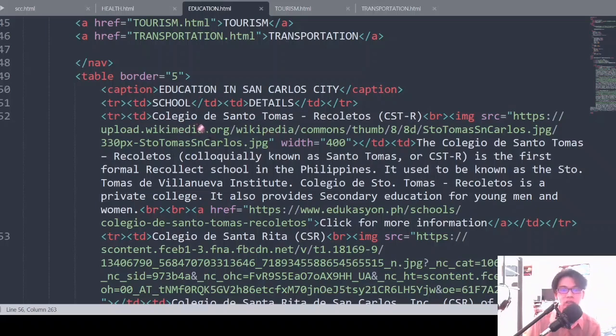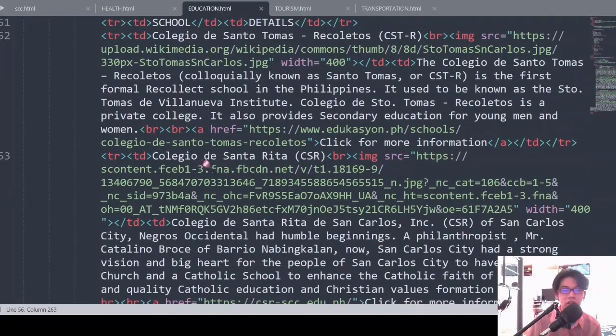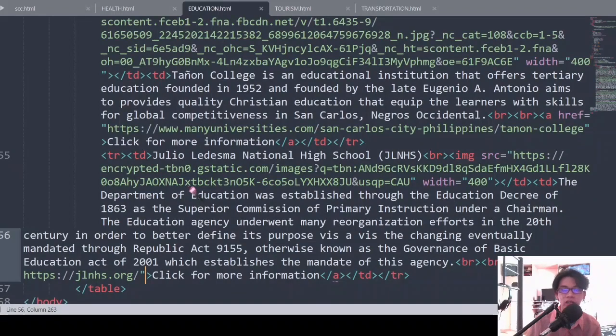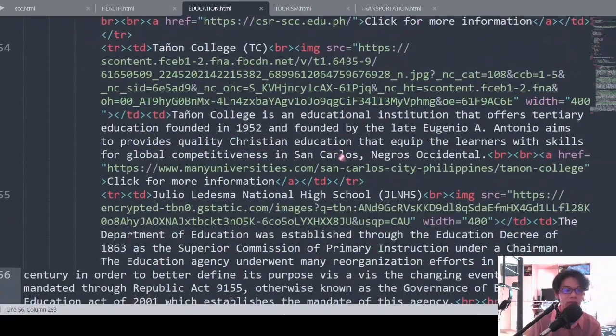The first school is Colegio de Santo Tomas Recoletas, or CSTR. Under this will be an image of CSTR. Then in the details, it will be about CSTR. Same with CSR or Colegio de Santa Rita, then Tanyon College and Julio de Desma National High School. I only included the schools that offer high school and college here in San Carlos City, and I did not include the elementary schools and kindergartens.